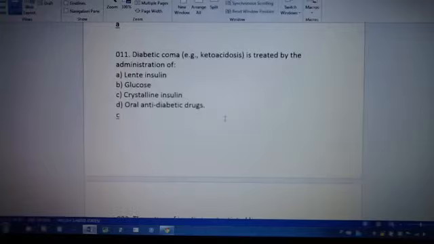11. Diabetic coma, ketoacidosis, is treated by administration of what? Either A, lente insulin, B, glucose, C, crystalline insulin, or D, oral anti-diabetic drugs. And the answer is C, crystalline insulin.